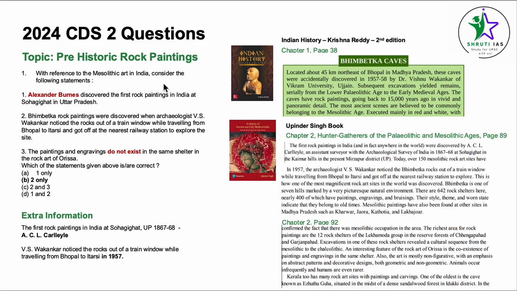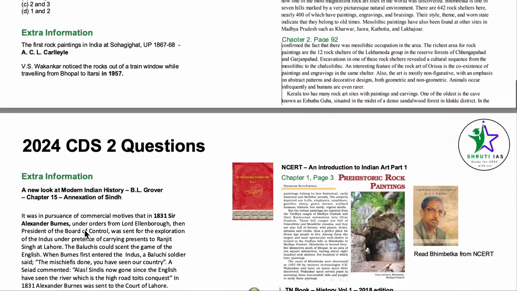Now, with reference to Mesolithic art in India, consider the following statements. Alexander Burns discovered the first rock painting in India at Sohia Ghat in Uttar Pradesh. Now, we can see that this is an incorrect statement. The answer is ACL Carlyle. Bhimbetka rock paintings were discovered when archaeologist V.S. Vakankar noticed the rocks out of a train window while traveling from Bhopal to Itarsi and got off at the nearest railway station to explore the site. So, this is a correct statement. The paintings and engravings do not exist in the same shelter in the rock art of Odisha. As we can see from this statement, this is an incorrect statement. Extra information, okay, this is just the repeated answer. So answer here becomes 2 only.